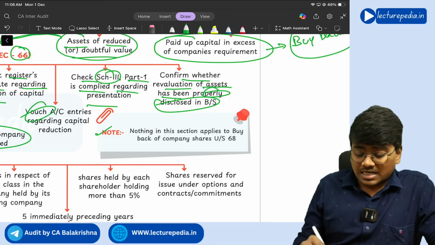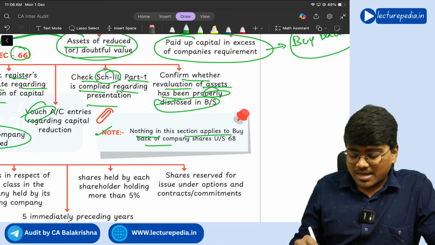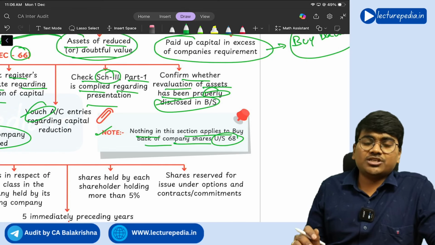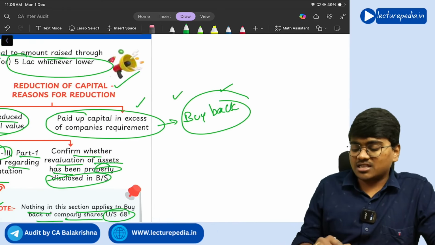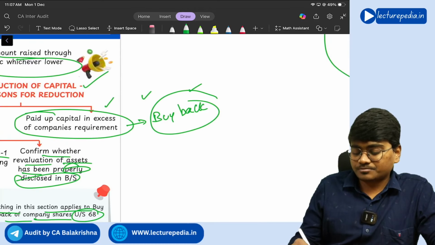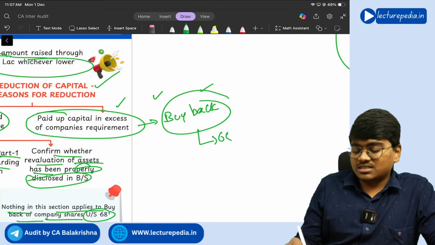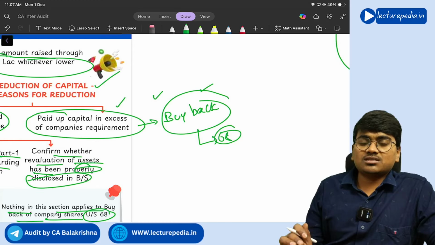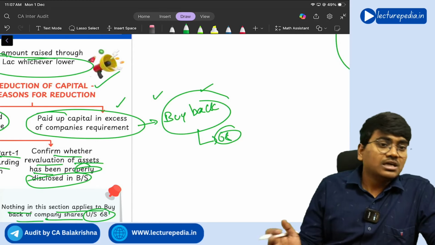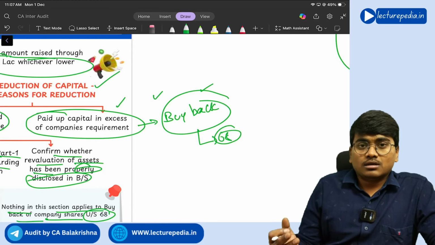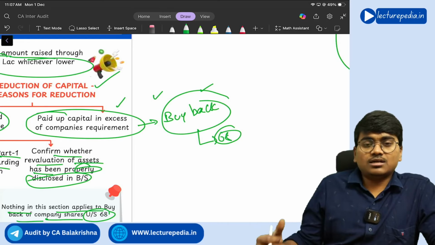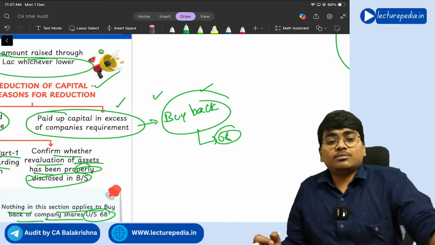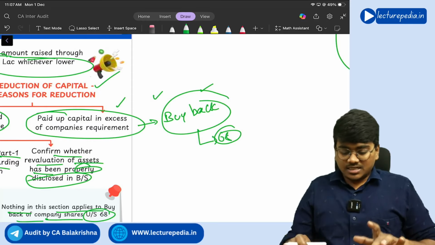And next, note: nothing in this section shall apply to buyback of company shares under section 68. I told you, for this second situation of buyback there is a separate section, number 68. So whatever we have discussed in section 66 is not applicable to section 68. Additional, separate requirements are there in section number 68. Clear? Yes.